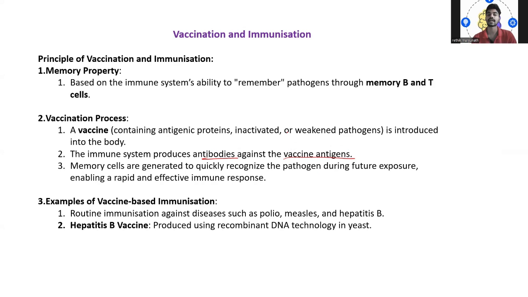Then we have examples of vaccine-based immunization. One is hepatitis B. Another is routine immunization against diseases such as polio, measles, and hepatitis B. Then we have the hepatitis B vaccine, produced using recombinant DNA technology in yeast.